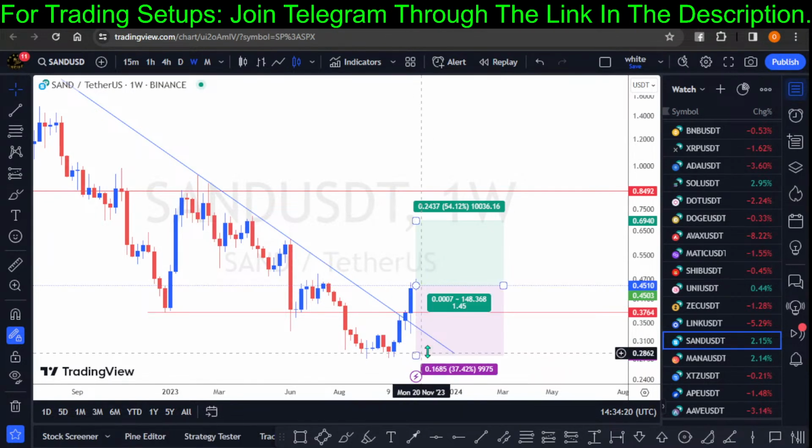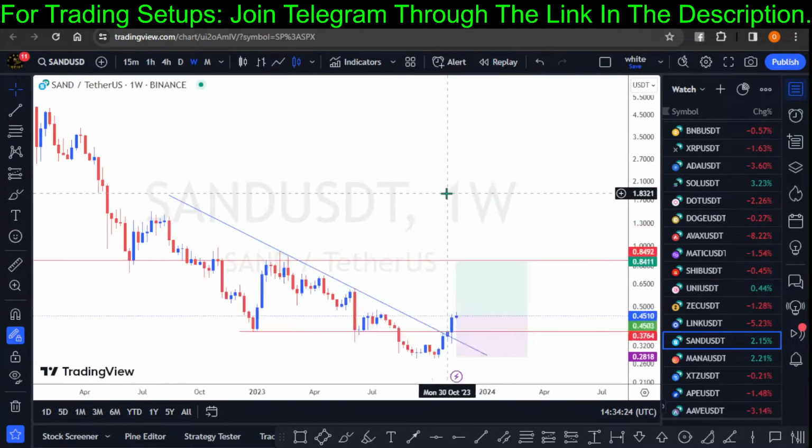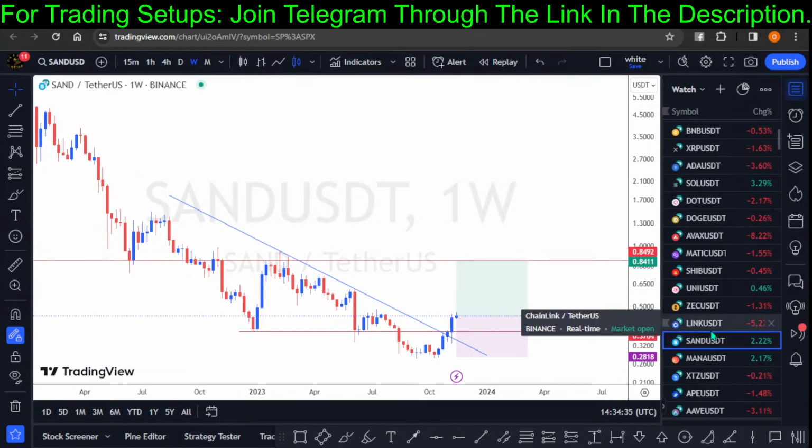Okay, so this is what I have, and we'll be targeting this structure right here. That is a key resistance structure at the 0.8411. So that is my view on Sand USDT. So that is a crypto market. And then I have Tezos.